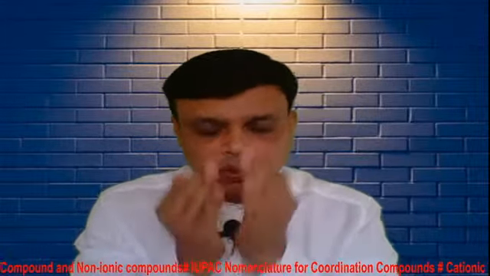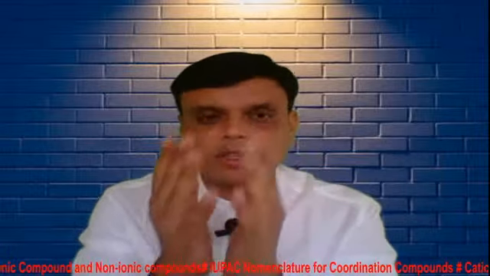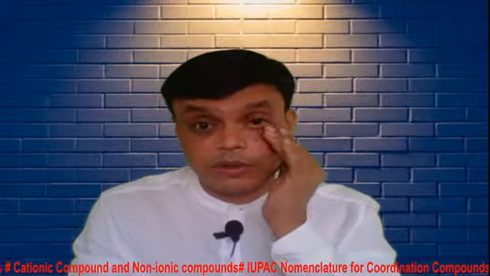So what have we discussed today? We have discussed the rules for cationic complexes. Then we have discussed the rules for non-ionic complexes. Then we have discussed the bridging ligands.